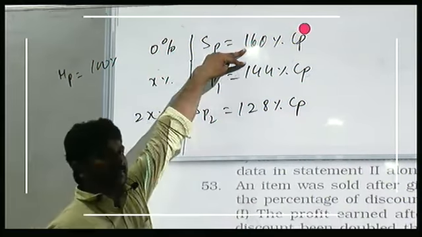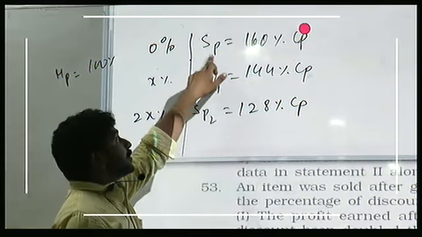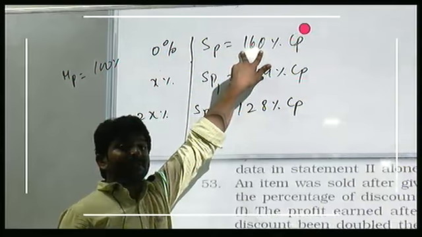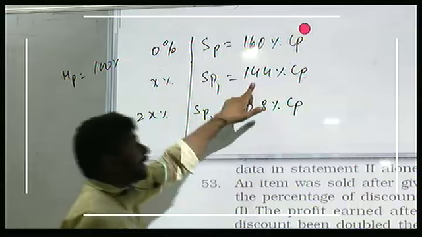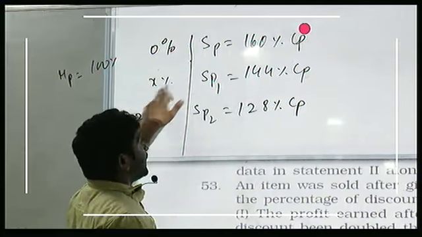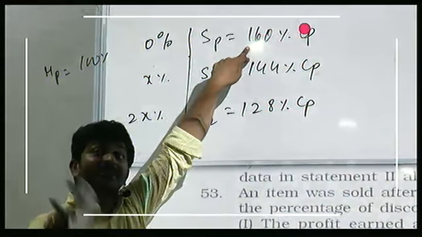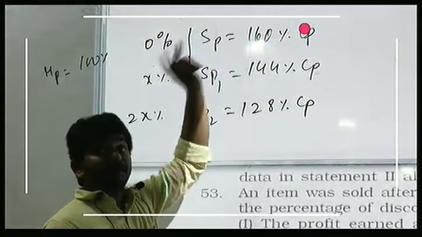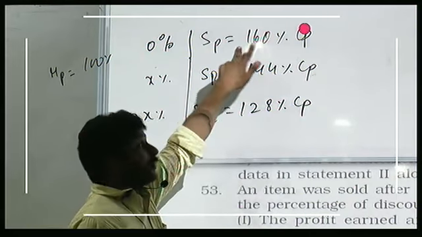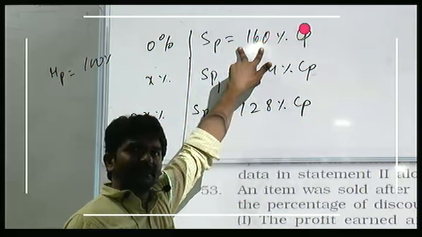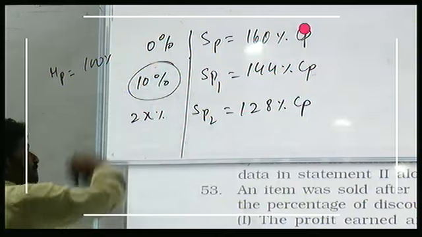X% is 16%. So, market price is 160% of the cost price. After giving X%, it becomes 144%. So, what is the difference here? What is that called? Discount. We need to calculate the discount percent. Discount is 16. Out of 160, 16 is what percent? 10%. So, X is 10%, which is the discount.